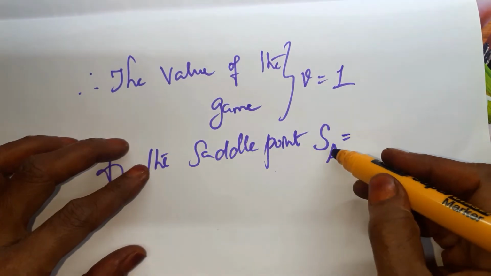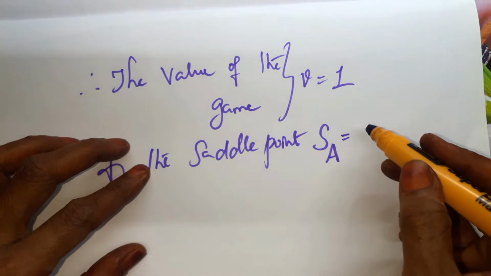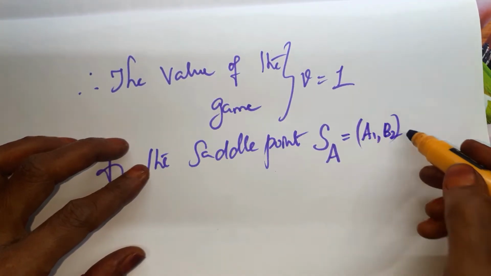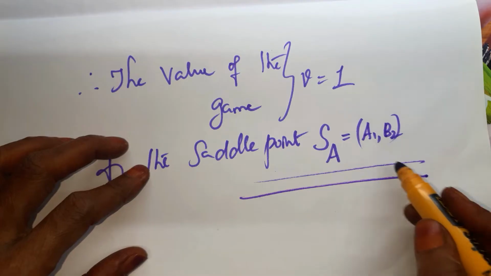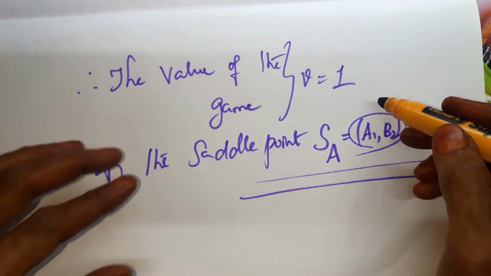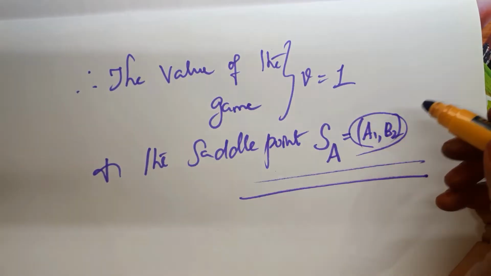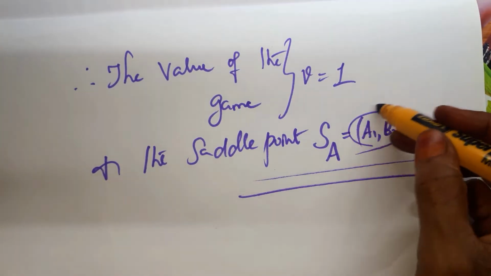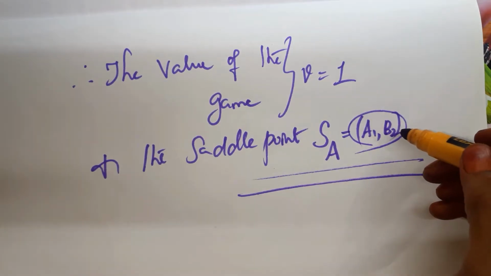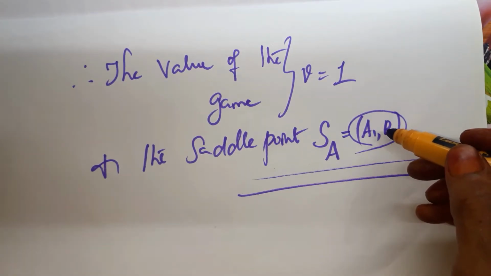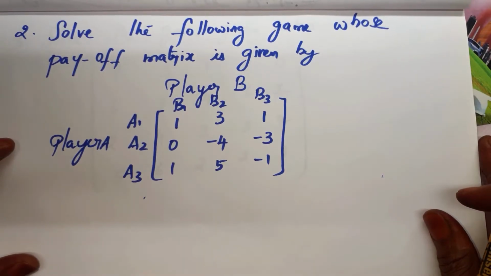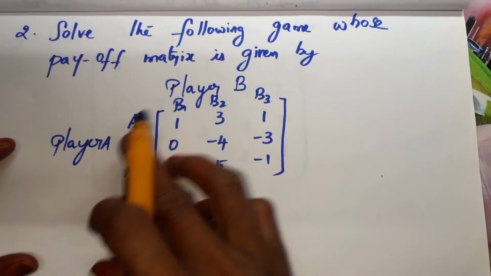So the symbol I can take for the saddle point is S suffix A, which is equal to where we took A1 comma B2. Like this you can conclude. If you are not taking A1 B2 for row numbers, you can take 1 2 like that. But these are fixed labels we can take for players. So the final answer is A1 B2. Is it clear?